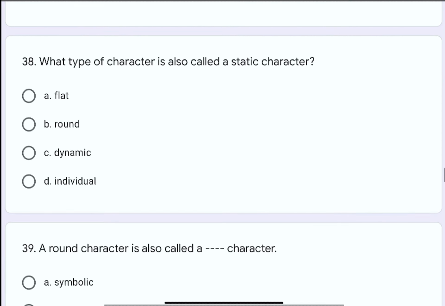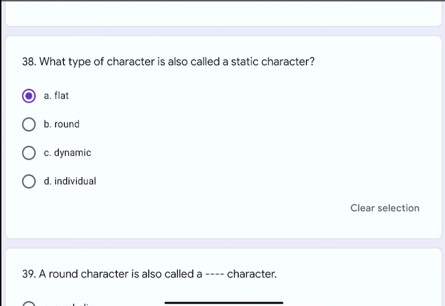Question number 38. What type of character is also called a static character? The options are A. flat, B. round, C. dynamic, or D. individual. The correct option is A. flat.